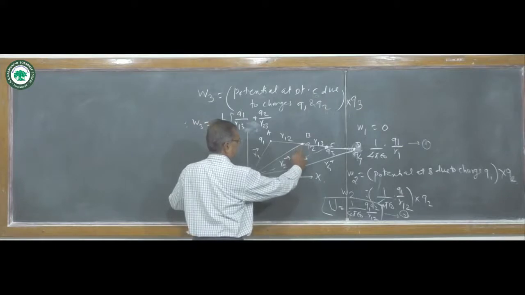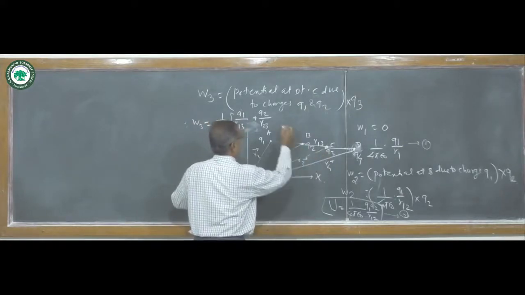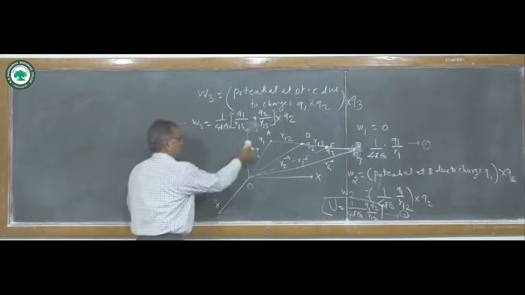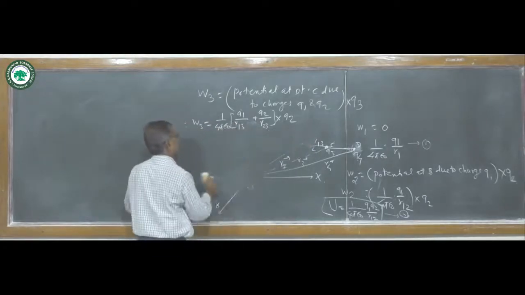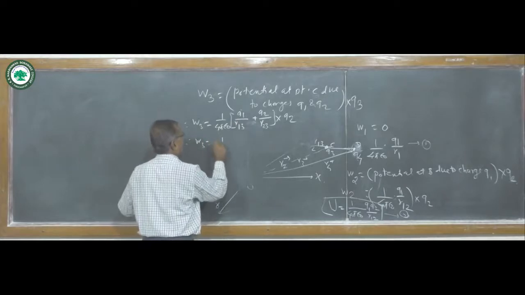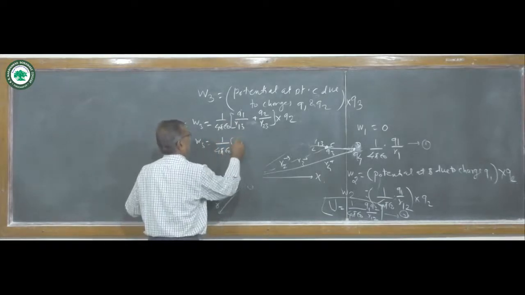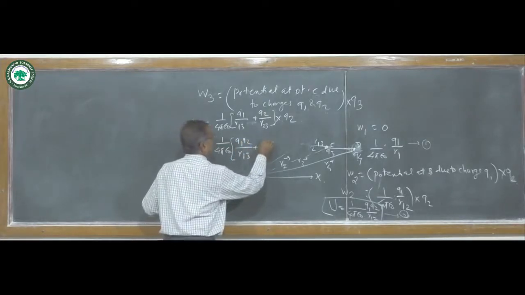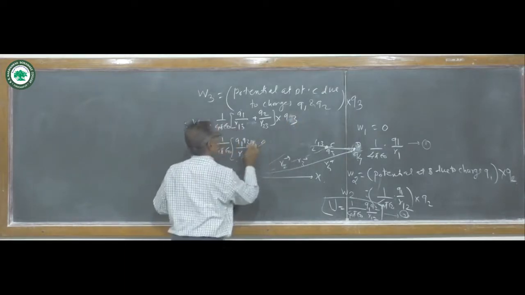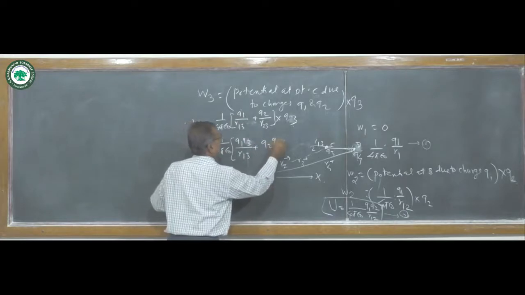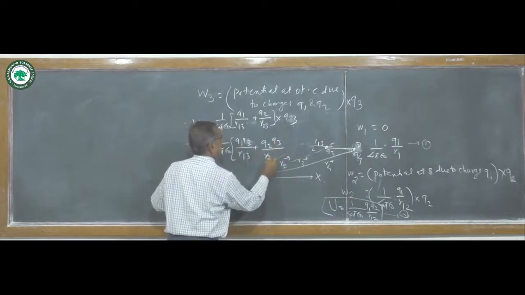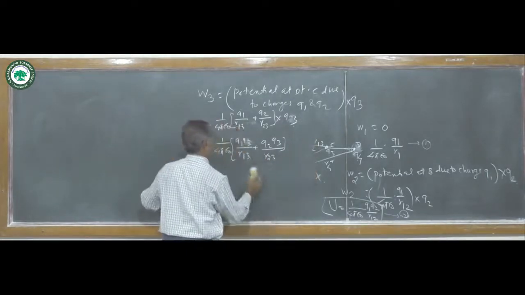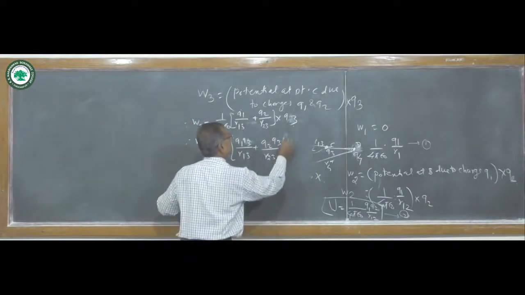Now this distance R23 into charge Q3. So therefore we can write here W3 equals 1 upon 4 pi epsilon naught in bracket Q1 Q3 divided by R13 plus Q2 Q3 upon distance R23.